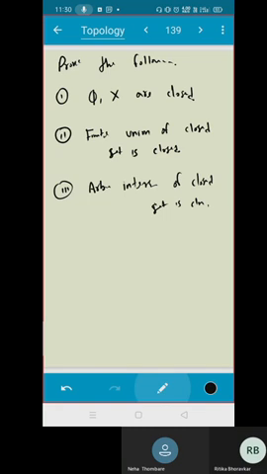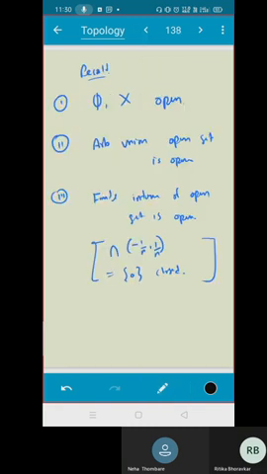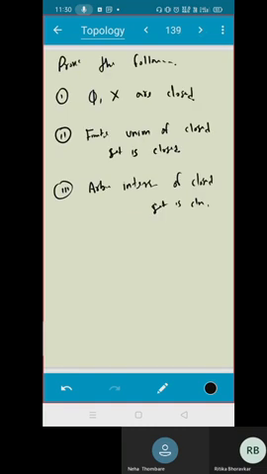Do you have any idea? If you are smart enough, you can take the help of your previous counter example. That was just a hint.